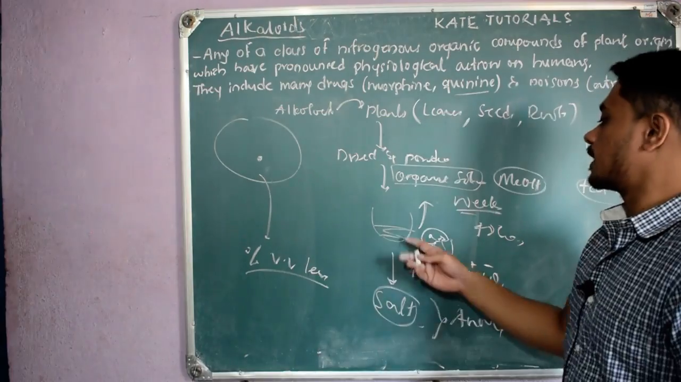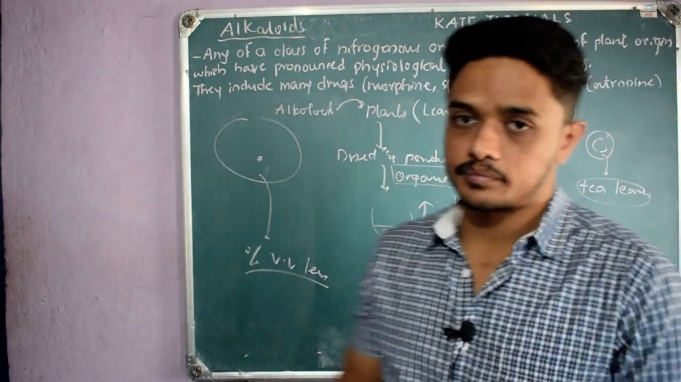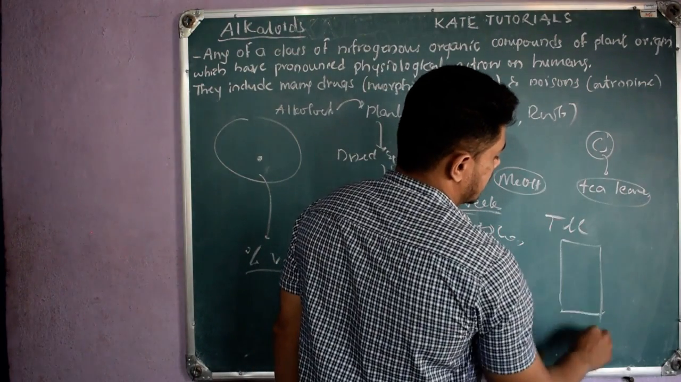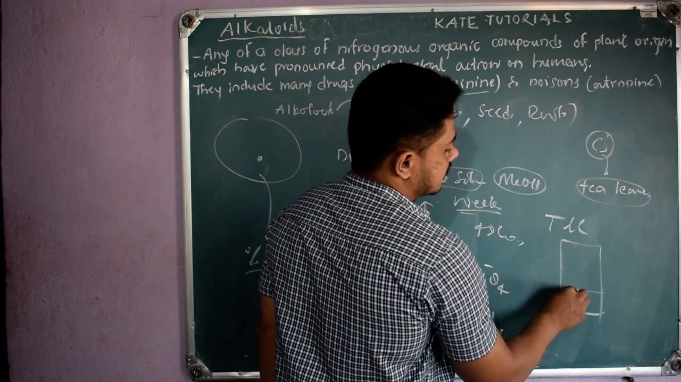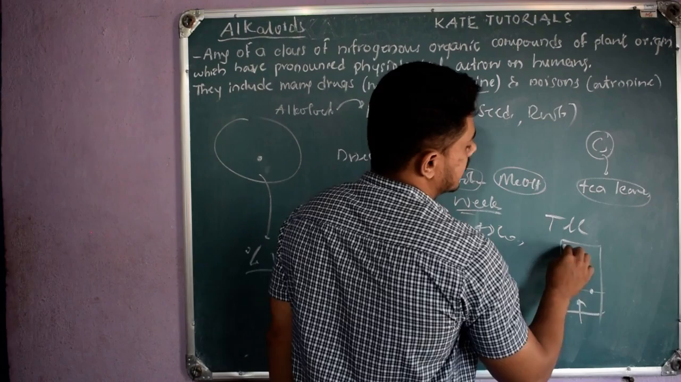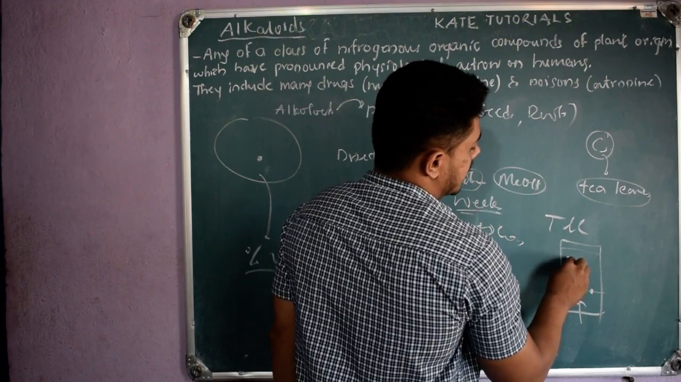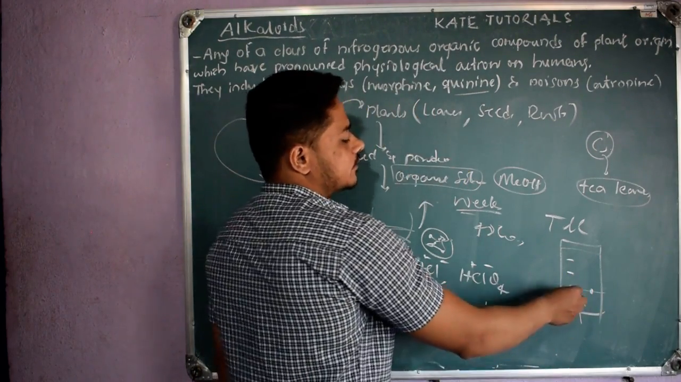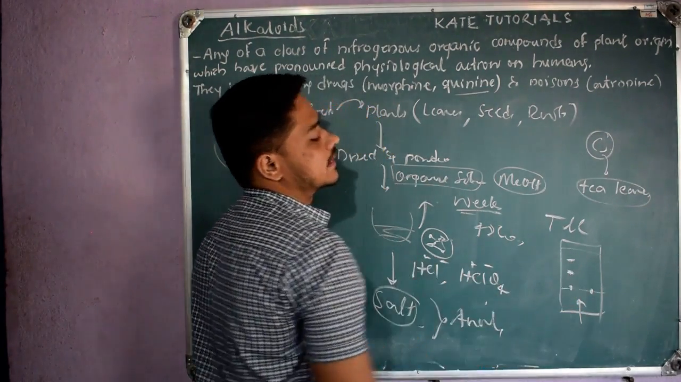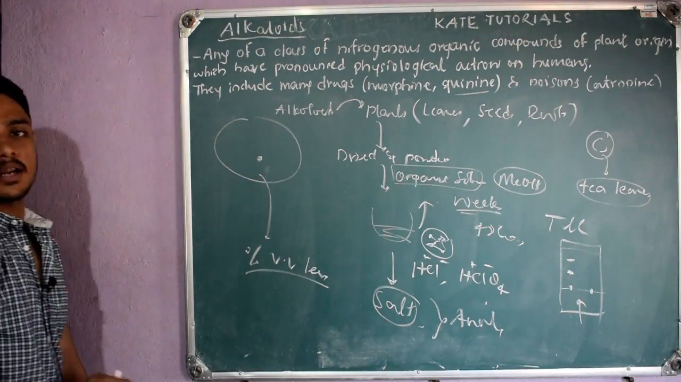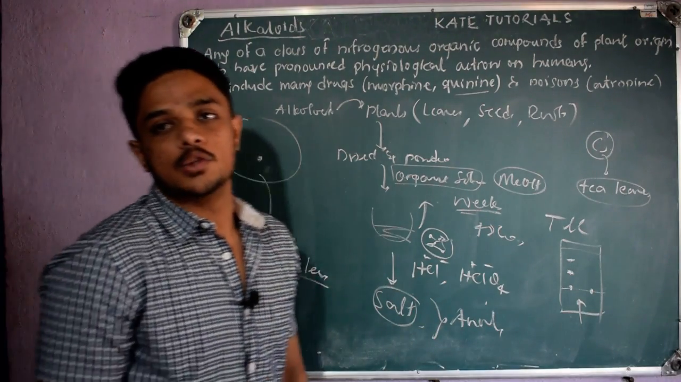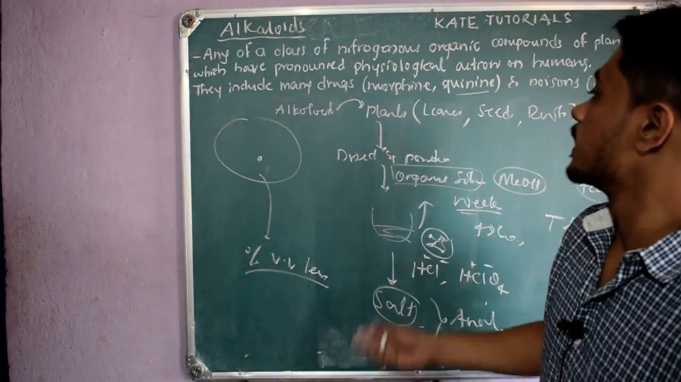Once we get the product, we have TLC plates. On the TLC plate we draw the reference line, place the compounds here, and run the solvent. We see that the solvent has run up, and we may get two spots like this. It means the extract contains two kinds of compounds. Like this we can purify them, so that we extract the pure alkaloid. This is how we extract alkaloids.